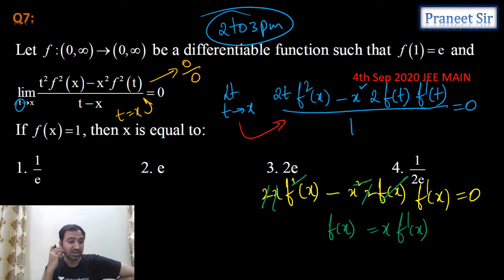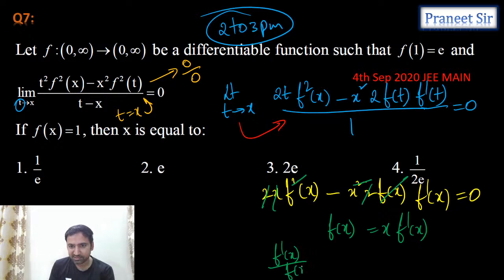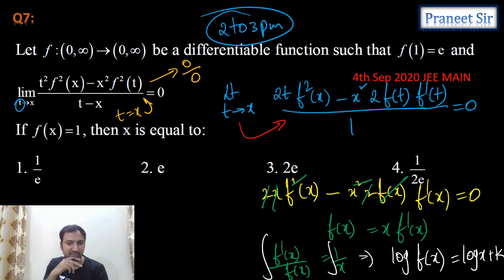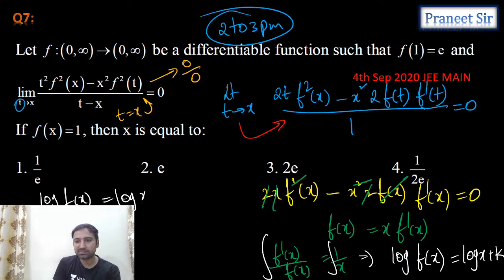Correct. So can we convert it into variable separable form? Something like f dash x by f of x equals 1 by x. And then can we integrate it on both sides? Let's integrate it on both sides. If you integrate it on both sides, this is log f of x equals log x plus some constant k. Clear? Right. So from this, what I can say is log f of x is equal to log x plus some constant k.